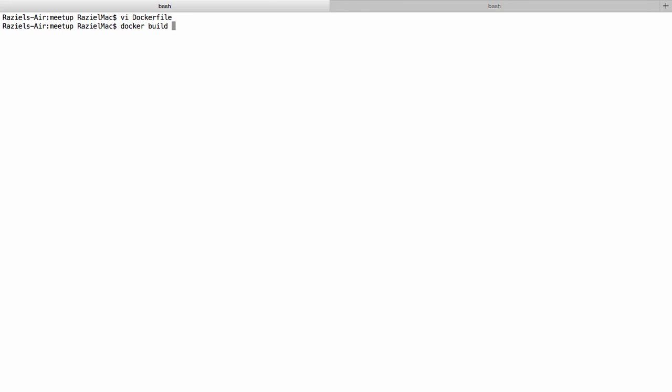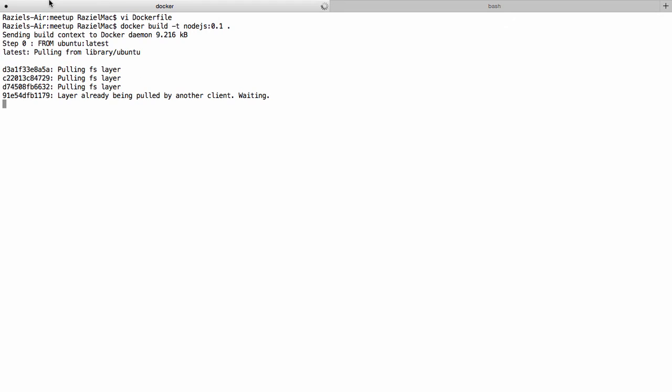So we do docker build. Again, we don't need to specify any Dockerfile file name because we named our file Dockerfile, but we do need to specify the name of the image that we want to create. So let's call it nodejs with the tag 0.1. Then the last argument we pass to the docker build command is the context, and in this case let's use our local directory.